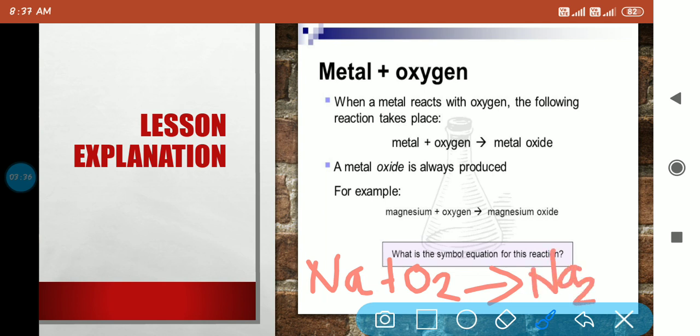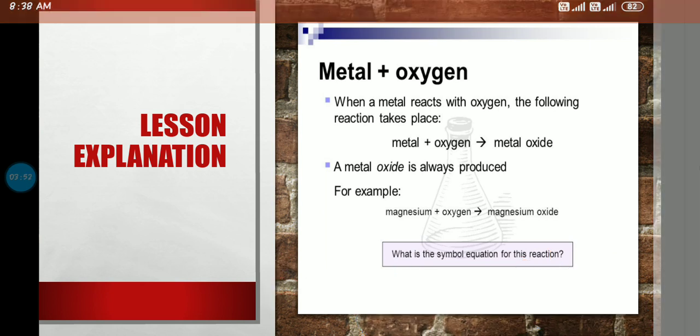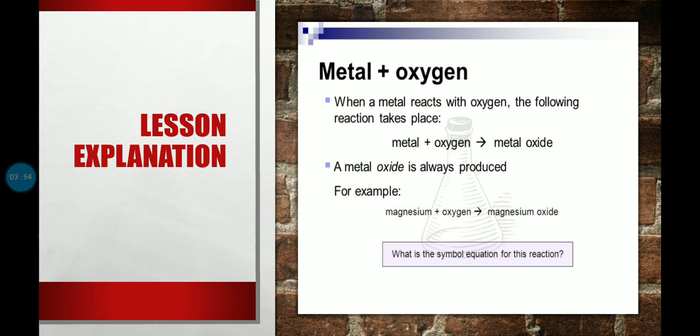When sodium reacts with oxygen, it gives sodium oxide, Na2O. This is not a balanced equation. The balanced equation is 4Na plus O2 gives 2Na2O. So remember, whenever a metal reacts with oxygen, it will form metal oxide.